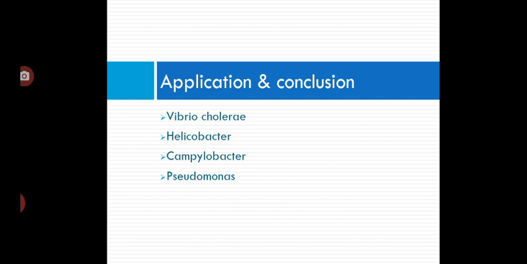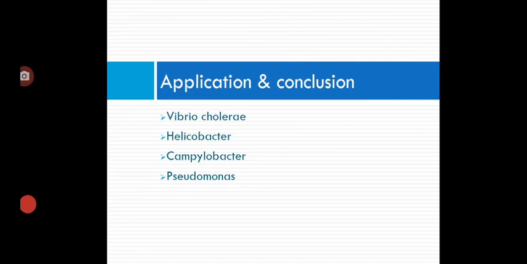Next is Pseudomonas. Since this infection is transmitted from patient to patient on the hands of healthcare workers, by patient contact with contaminated reservoirs, and by the ingestion of contaminated materials, Pseudomonas infection can be prevented between patients.